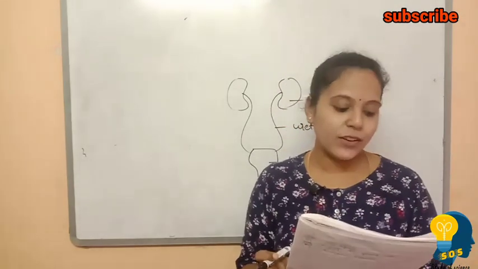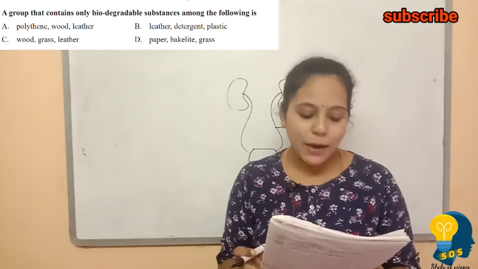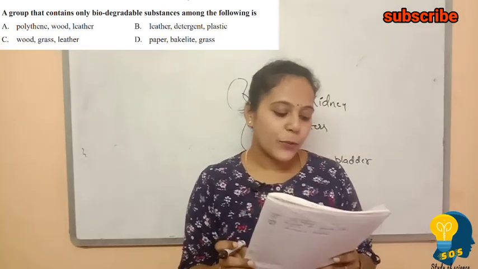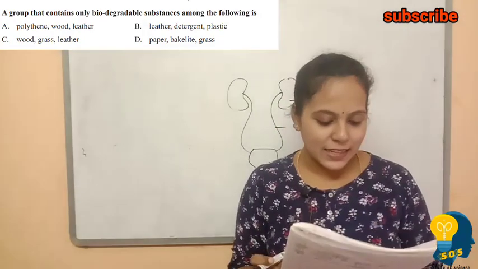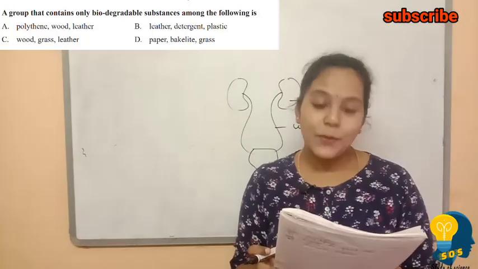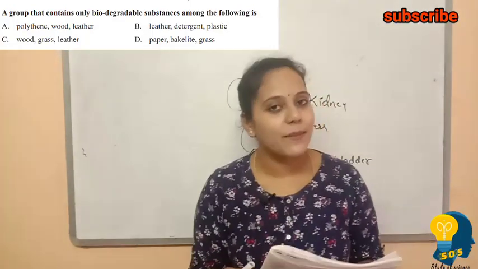Moving to the next question: the group that contains only biodegradable substances among the following is. Options are polythene, wood, leather; detergent, plastic, wood; grass, leather, paper; bakelite and grass.